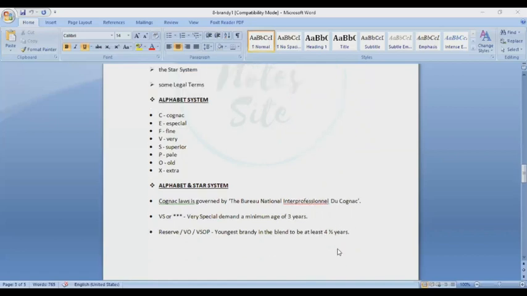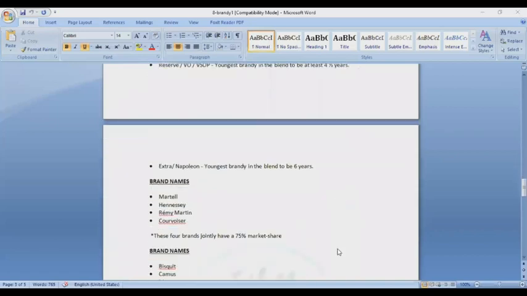4.5 years, right? Extra and Napoleon, the youngest brandy in the blend is 6 years. Extra and Napoleon is the youngest brandy in the blend of 6 years, right?